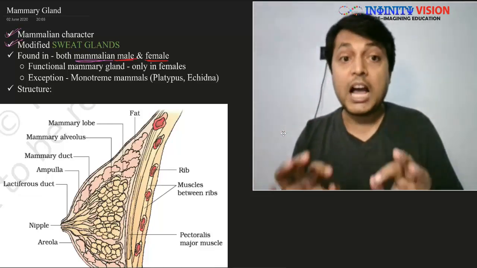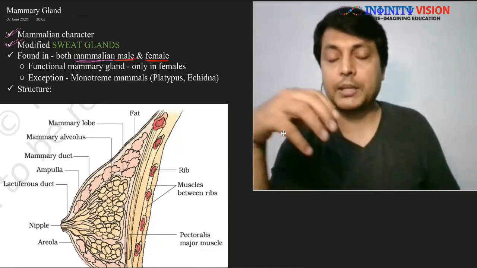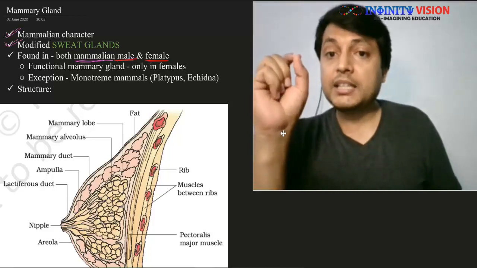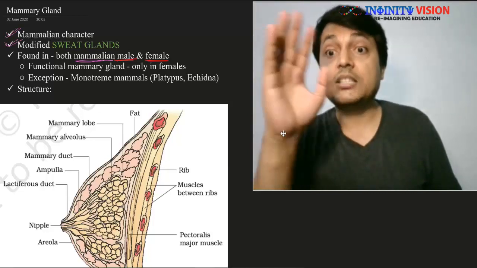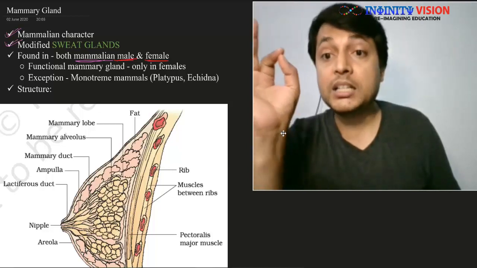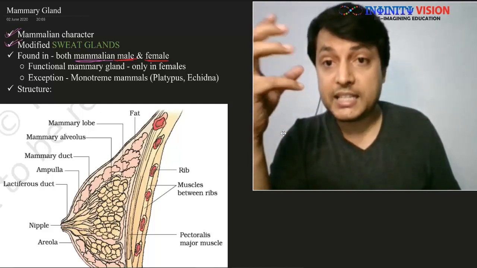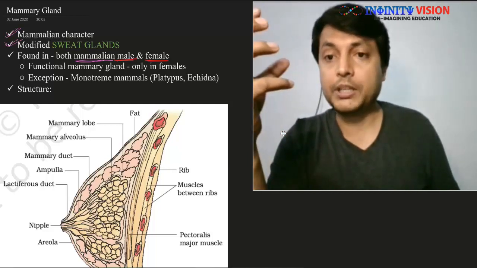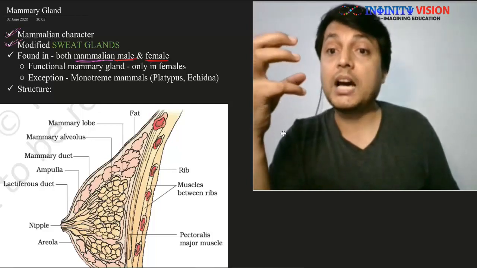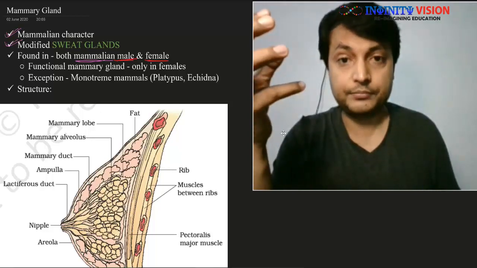However, in mammalian males, this mammary gland is underdeveloped and non-functional. In females, it is highly developed and functional, and therefore only in females are these glands capable of producing and secreting milk.